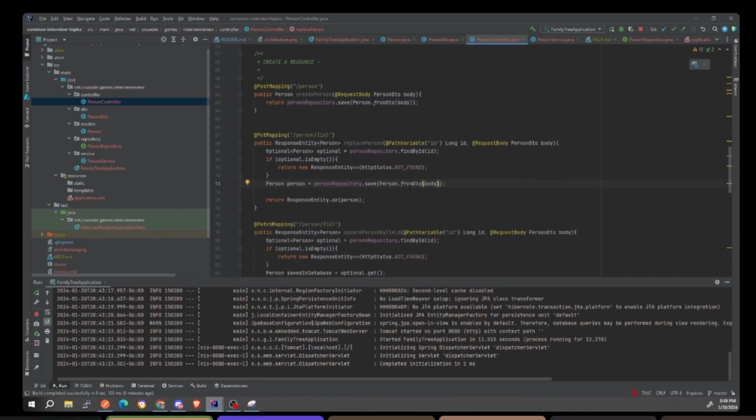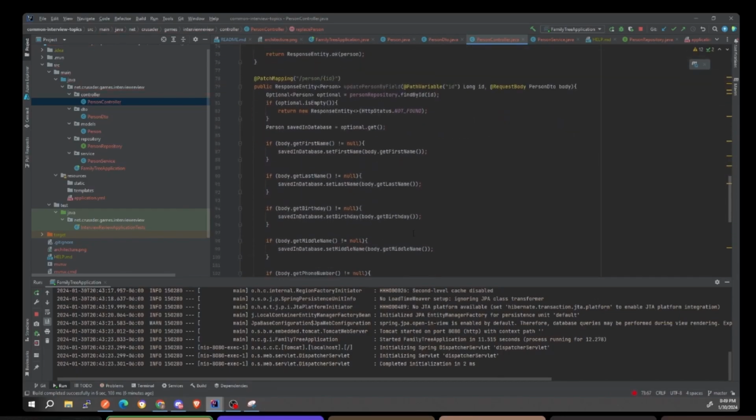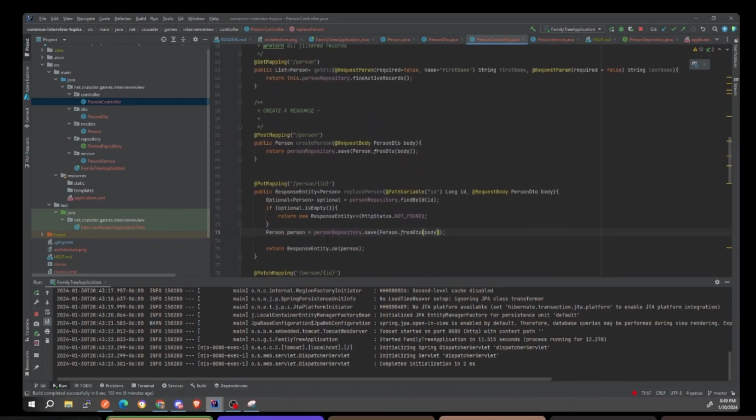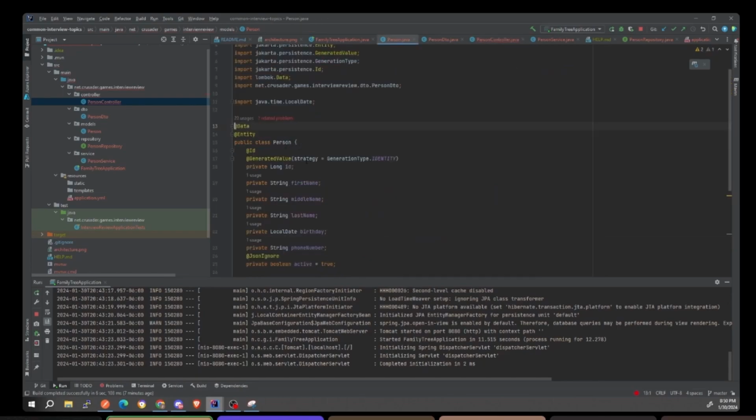It's just a method that creates a person for you, and it's not a constructor. Now that we've done this, our code's still readable because it's saying from. The only problem is that our ID is not set, because remember, we're creating that with, maybe if we do a constructor. Yeah, let's do a constructor. We're going to do a new person, and then I'm going to pass in the ID, and then pass in the DTO like this. Then we'll go ahead and create this constructor as well.